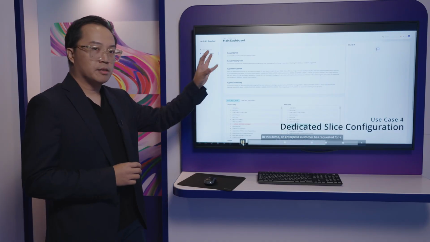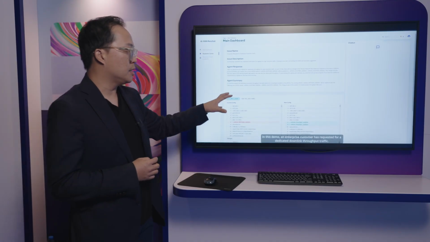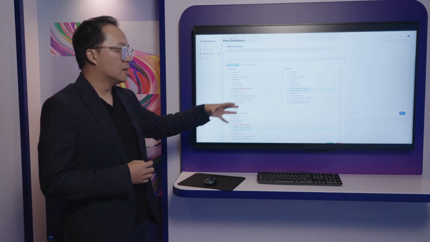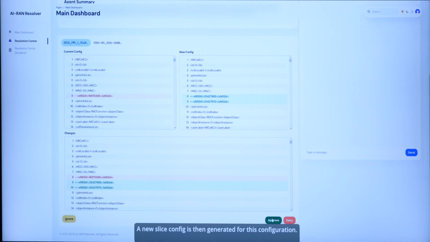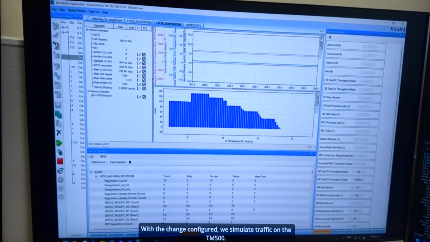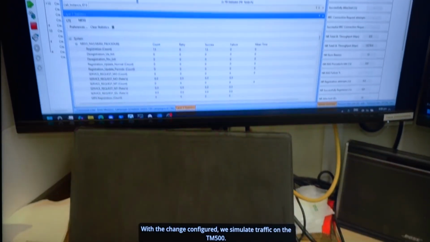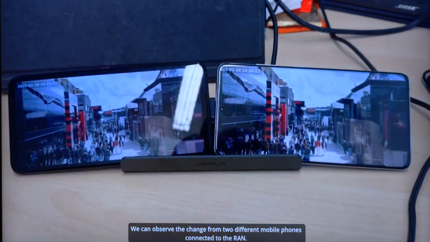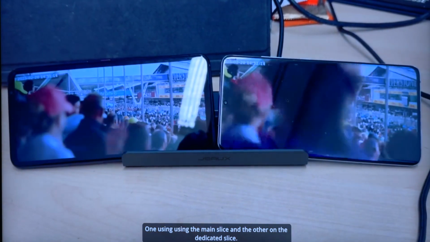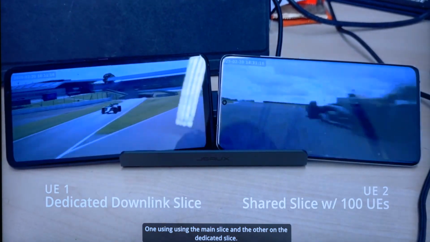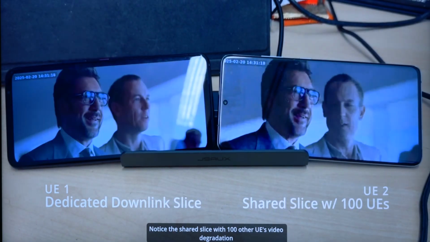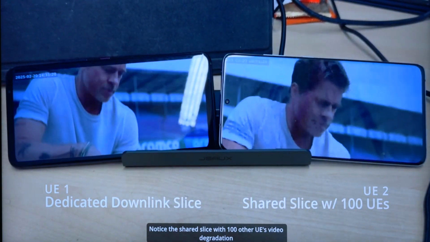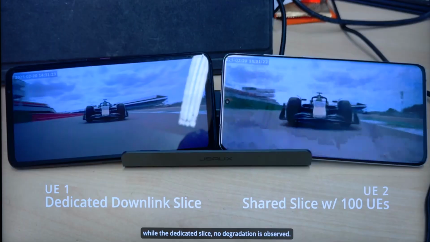We can also apply the same ability to network configuration. So here's a very simple example of a user initially mapped to an incorrect network slice. That's why the user is suffering from poor video performance. Again, the agent recommends the correct network slice mapping. And what you can see is a comparison between users now being mapped to the correct slice on the left and an existing user that has a suboptimal experience in a shared cell on the right.